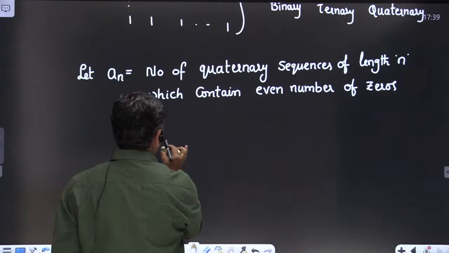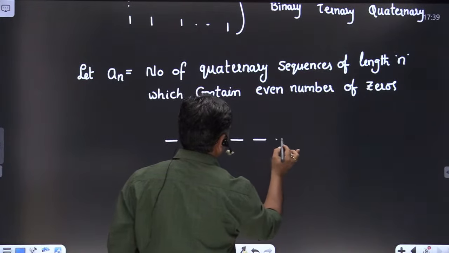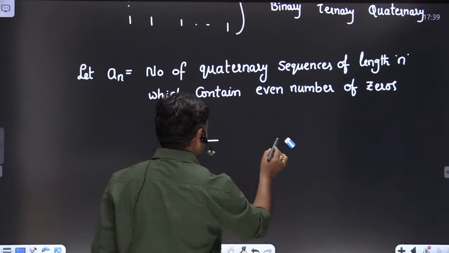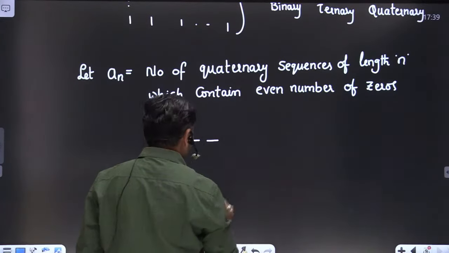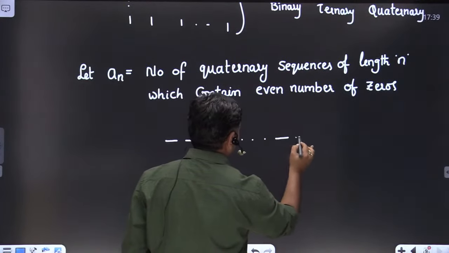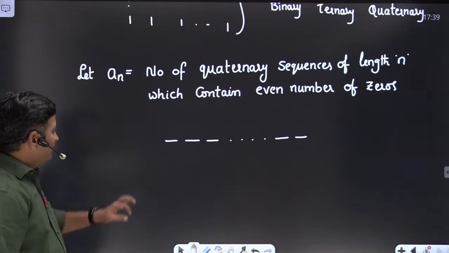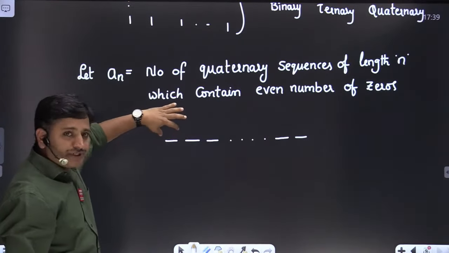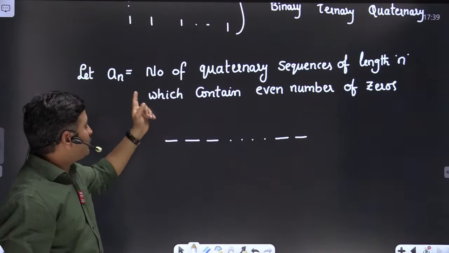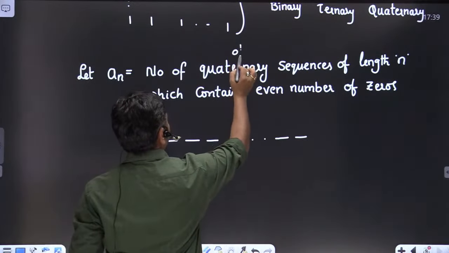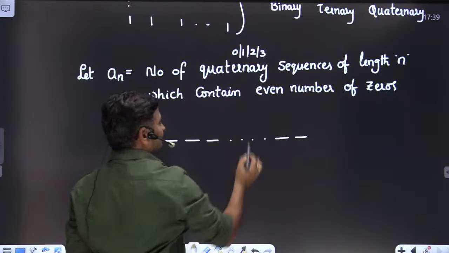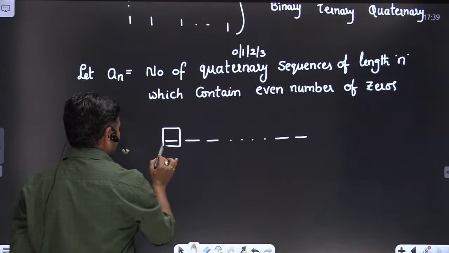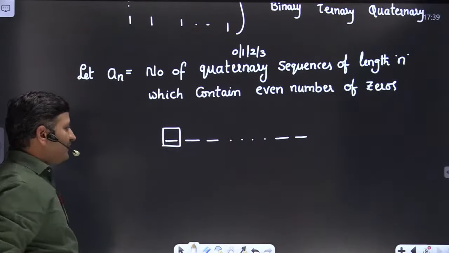Now let me consider a quaternary sequence of length n. Then first we will focus on the first digit, friends. The first position may be 0 or 1 or 2 or 3, because a quaternary sequence is formed with either 0 or 1 or 2 or 3. Clear? So I will focus only on the first bit. What are the possibilities for filling that first bit, friends?